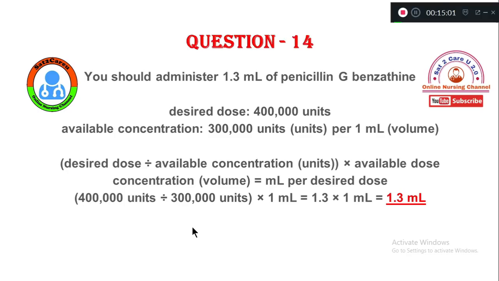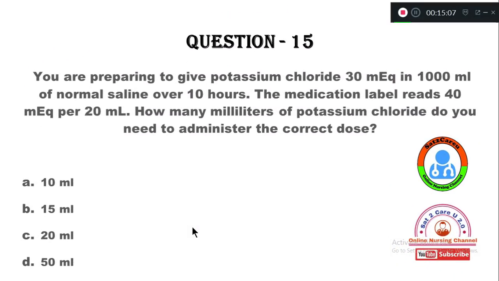Now let's see the next question. So here again, a calculation-oriented question. You are preparing to give potassium chloride 30 milliequivalents in 1000 ml of normal saline over 10 hours. The medication label reads 40 milliequivalents per 20 ml. How many milliliters of potassium chloride do you need to administer? That is the question. Now options: option A 10 ml, B 15 ml, C 20 ml, D 50 ml.